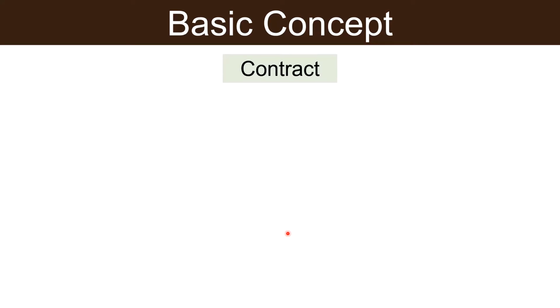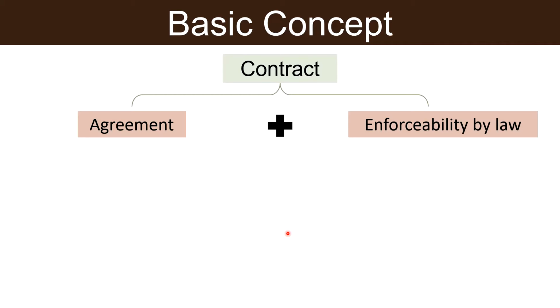Now before diving into our main topic of discussion, first of all we will understand the basic concept. So what is a contract? A contract is a written or spoken agreement between the parties that creates mutual legal obligation. It has two main components, that is agreement and legal enforceability. Now first of all we will go through agreement.